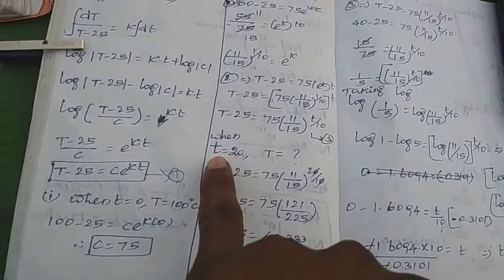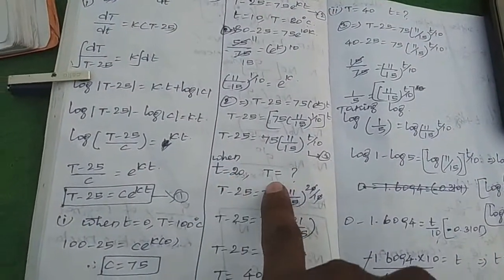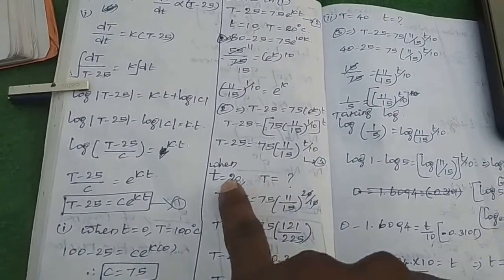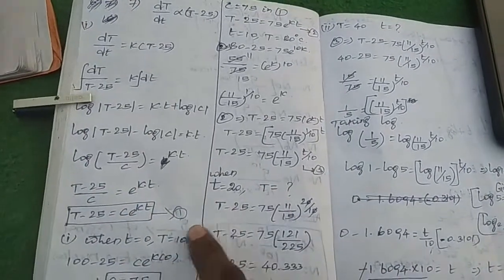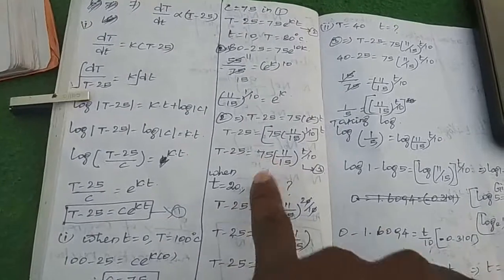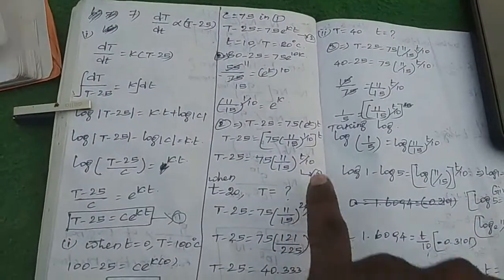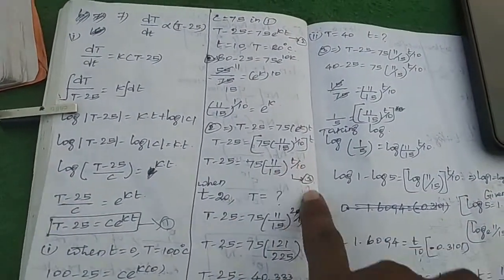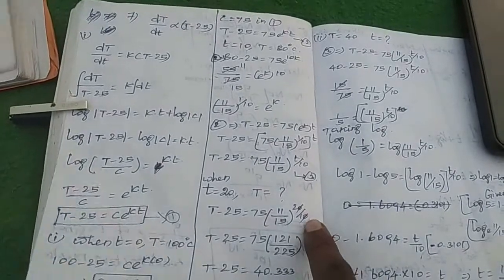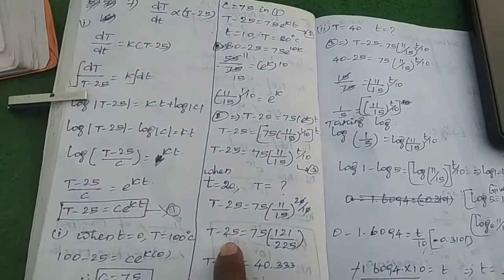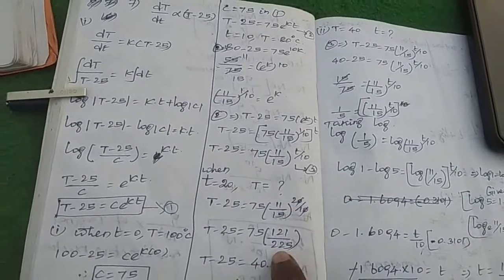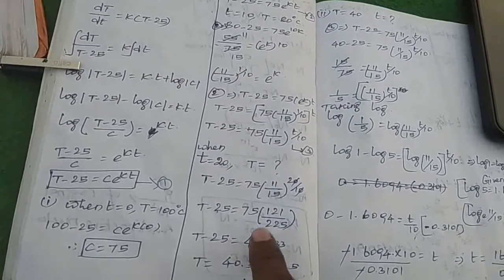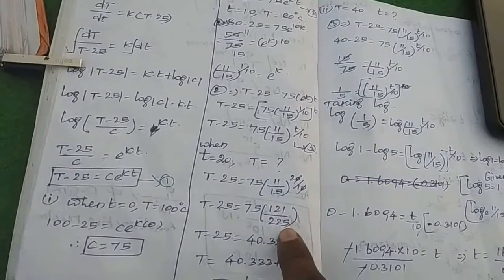After the third condition, when t equal to 20, what is the temperature? Time equal to 20, temperature equal to question mark. So T minus 25 equal to 75 into 11 by 15 whole power, with t value 20. So 20 by 10, the 10 cancels, power value 2. So T minus 25 equal to 75 into 11 square, 121, over 15 square, 225.